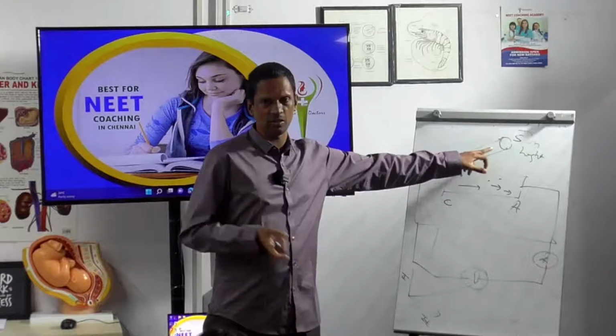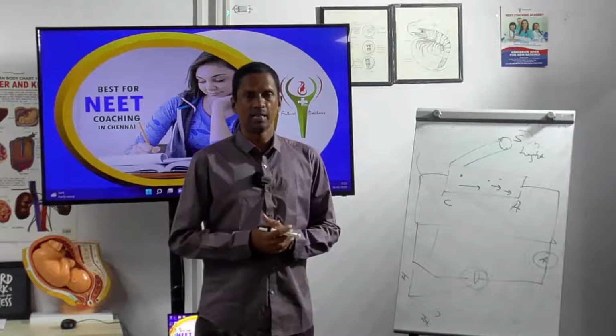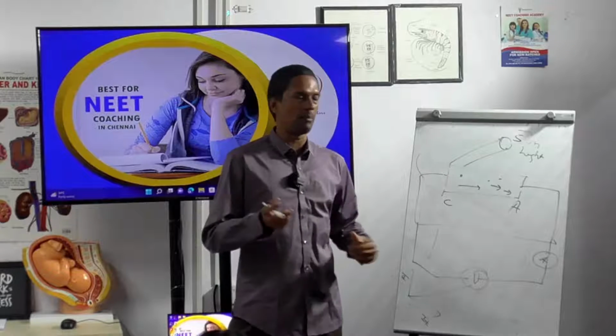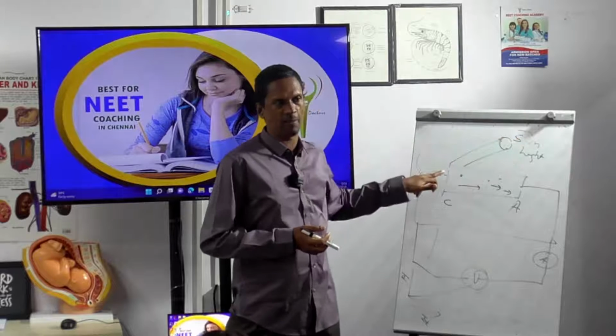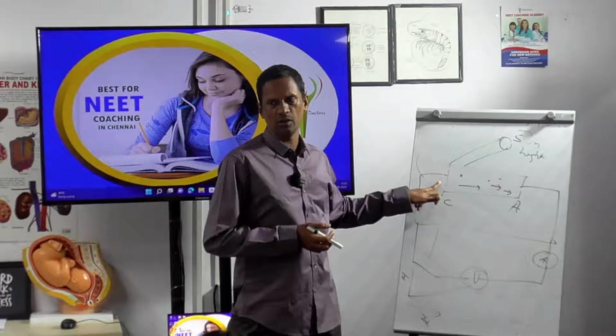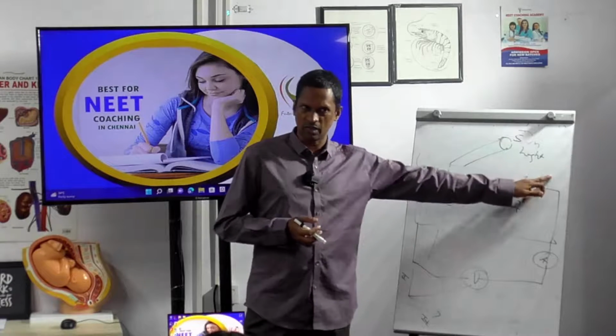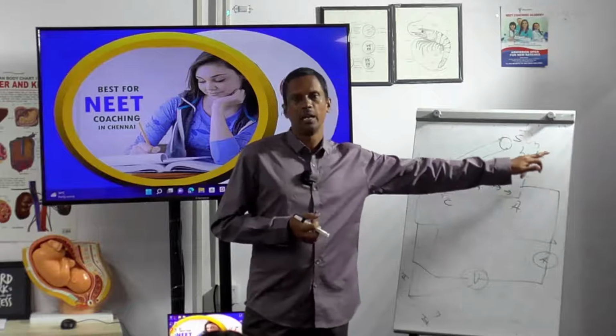The first experiment is over. Now we go for the second experiment. I am taking the sunlight and passing it onto the cathode. Once the sunlight falls on the cathode, immediately the electron will flow out of the cathode and fall on the anode. Immediately you will get the current here. This is experiment number 1.